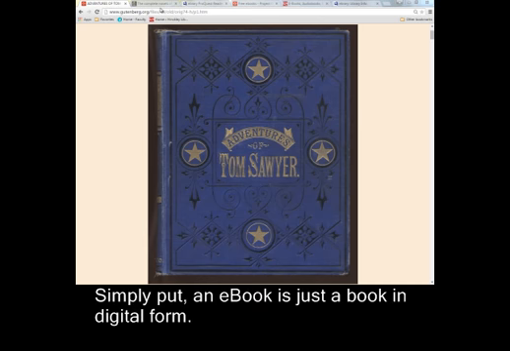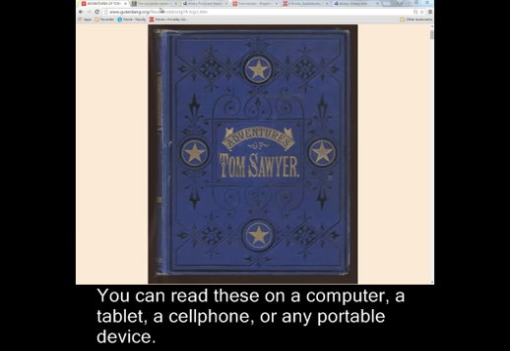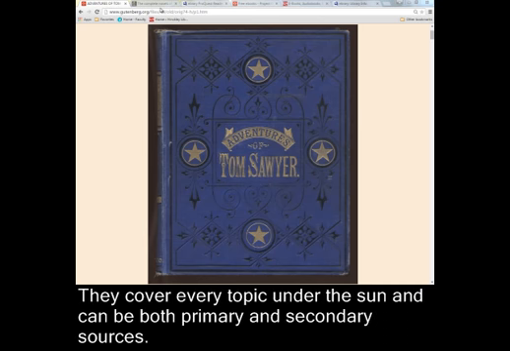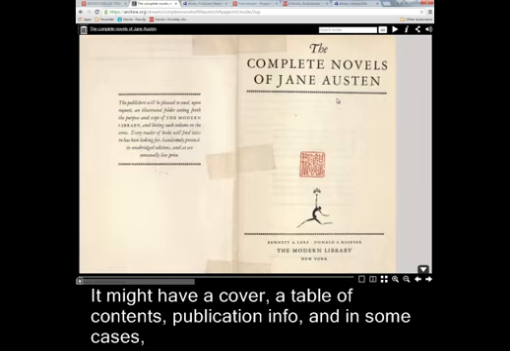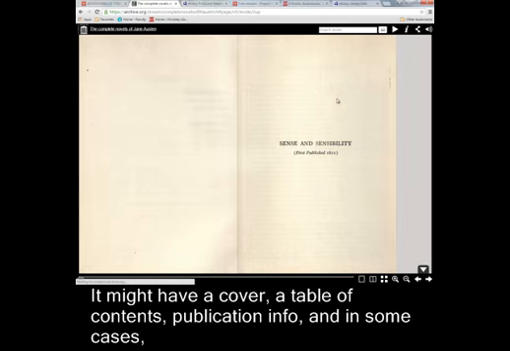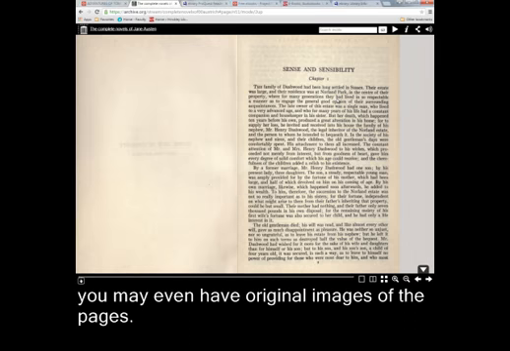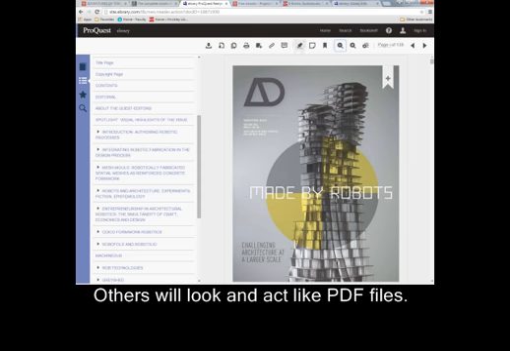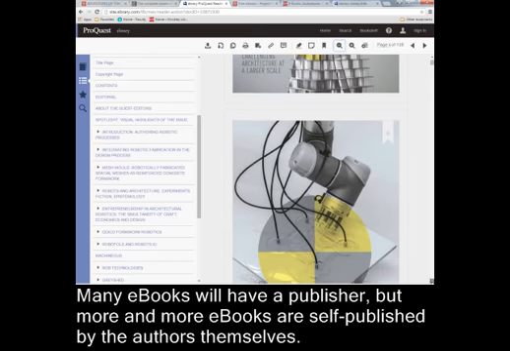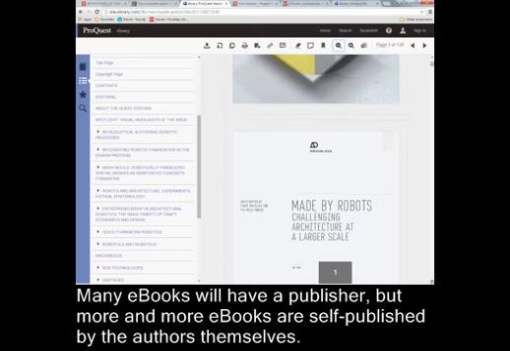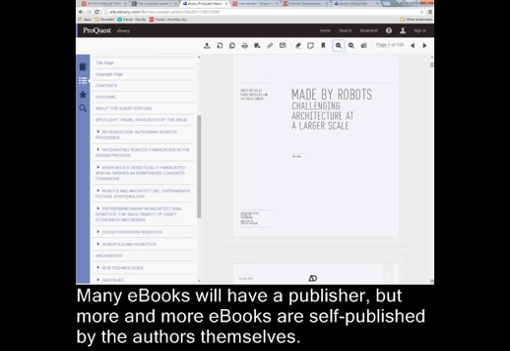Simply put, an ebook is just a book in digital form. You can read these on a computer, a tablet, a cell phone, or any portable device. They cover every topic under the sun and can be both primary and secondary sources. Often, an ebook looks similar to a physical book. It might have a cover, a table of contents, publication info, and in some cases you may even have original images of the pages. Others will look and act more like PDF files. Many ebooks will have a publisher, but more and more ebooks are self-published by the authors themselves.